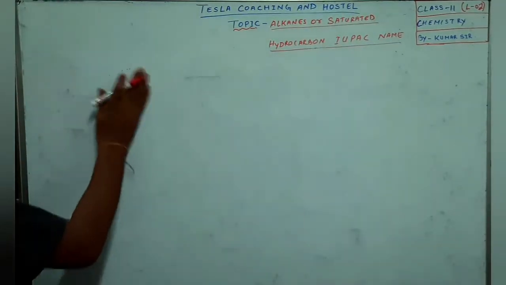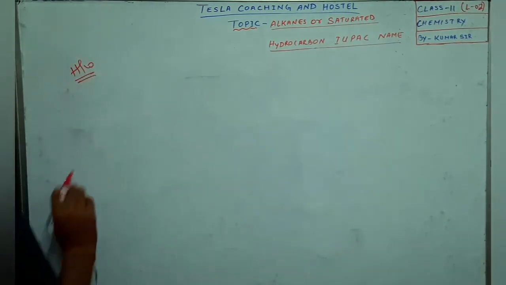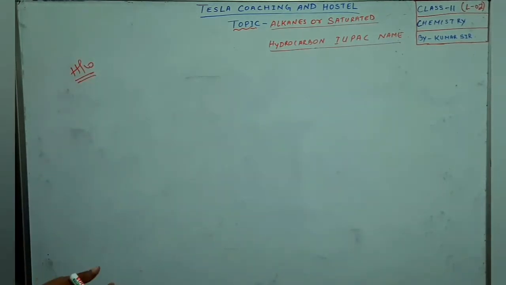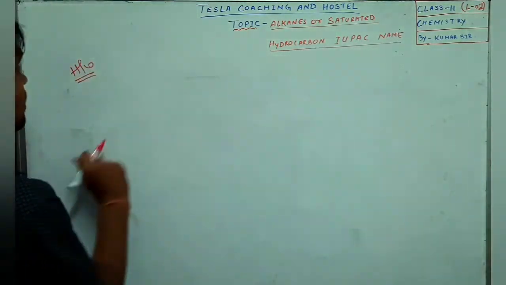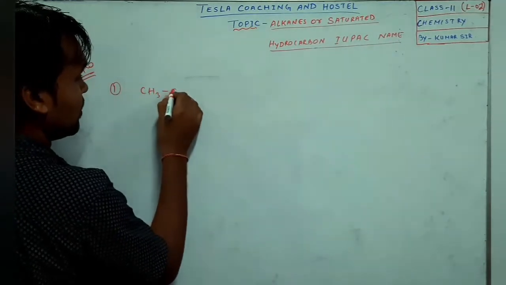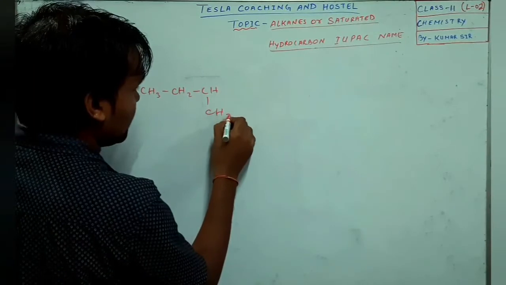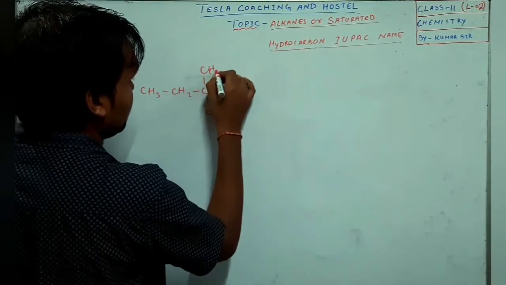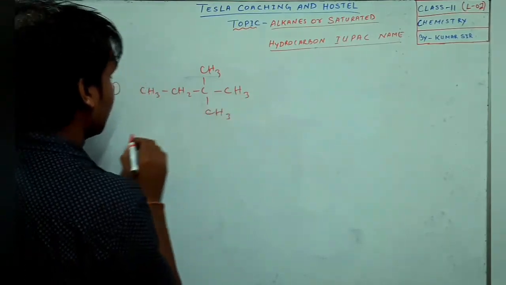So this is your homework. All of you try at home. If you have understood, you will definitely be able to do it. If not, also try, and then ask me your doubts if you have. Number 1, CH3, CH2, CH, CH3, CH3, CH3.